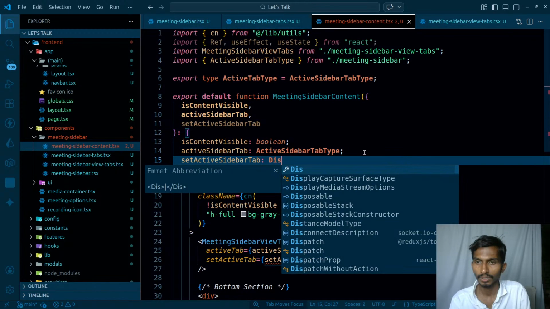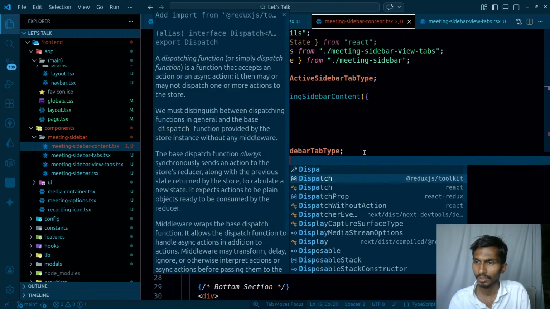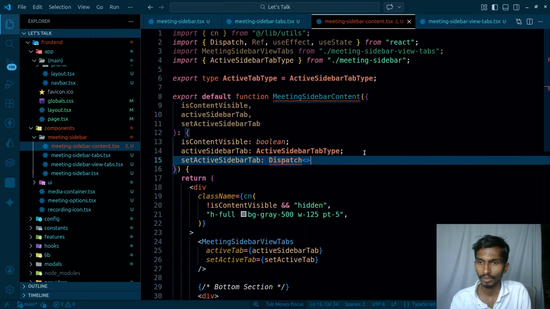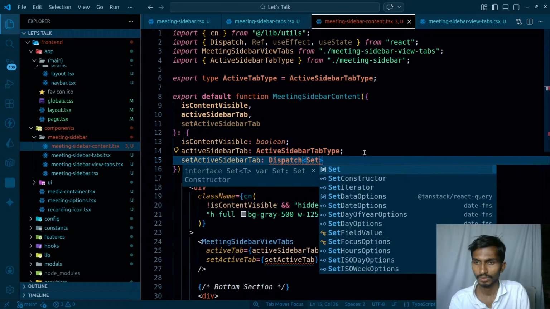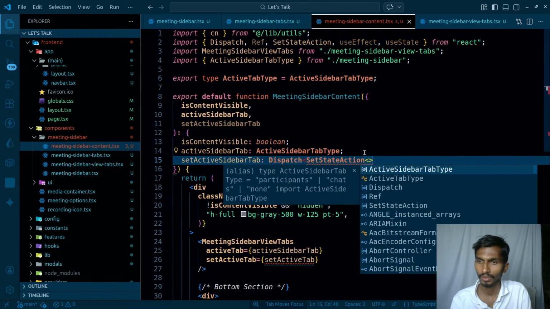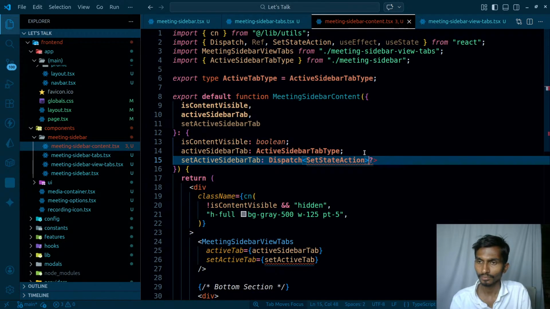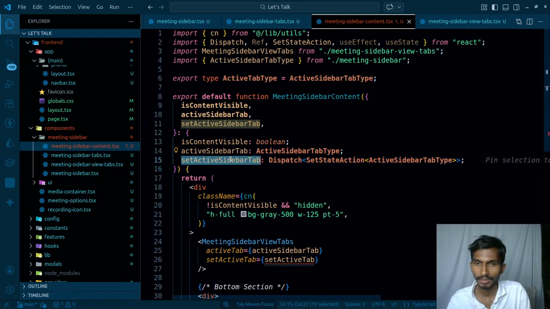The type is going to be dispatch, coming from React, set state action, and the type is what kind of value it will take. So it can be set active sidebar type.